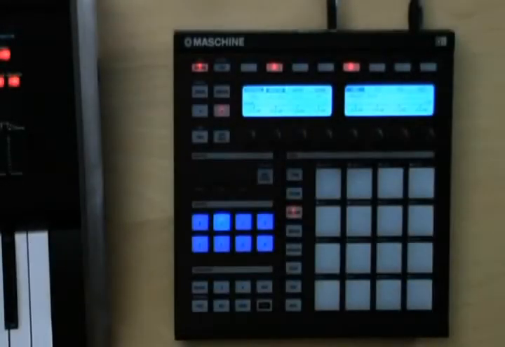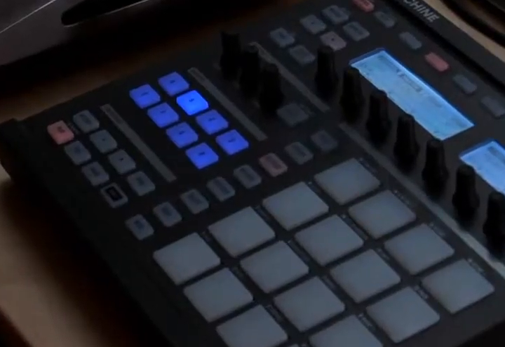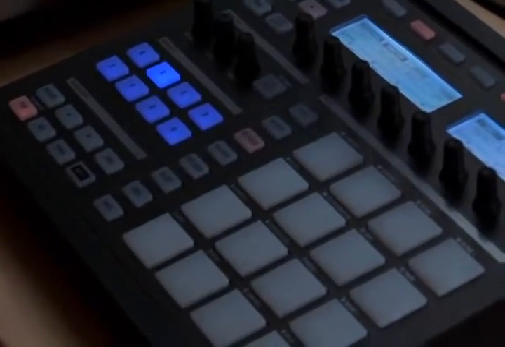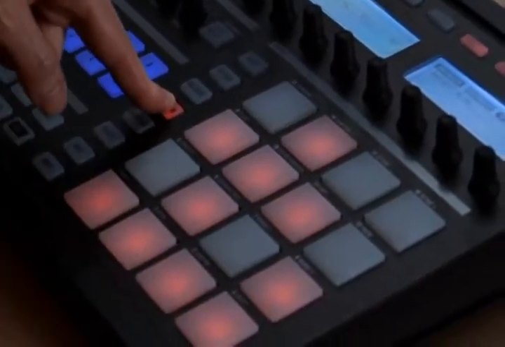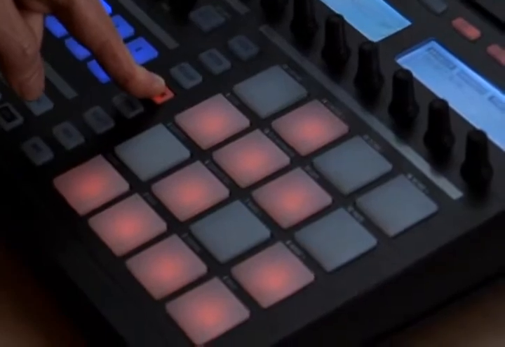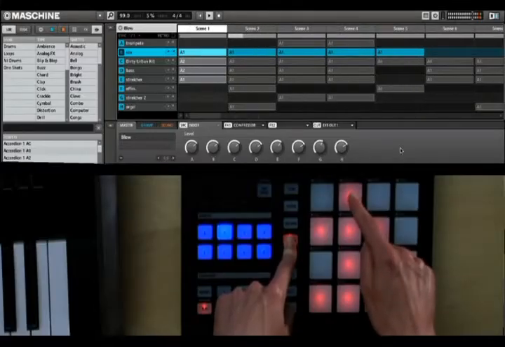Maschine is all about hardware control. In Maschine 1.1, we've extended the control possibilities to provide virtually mouse-free operation. First of all, the Navigate button has been extended to include zoom and scroll in the arranger, drum grid, and piano roll.